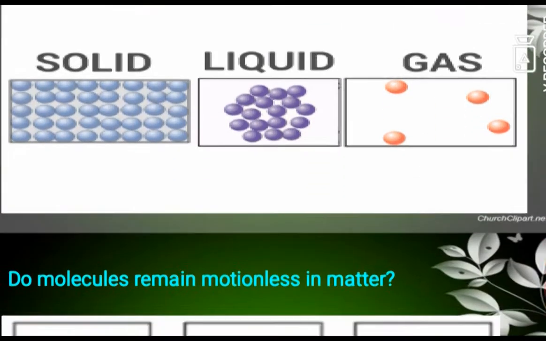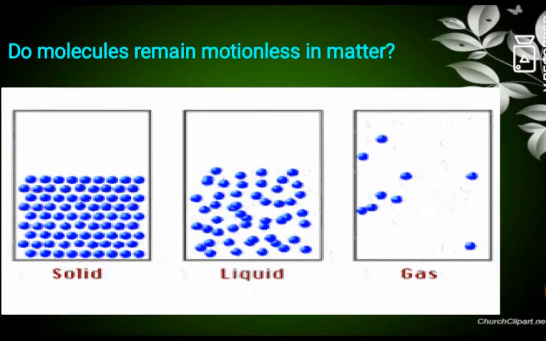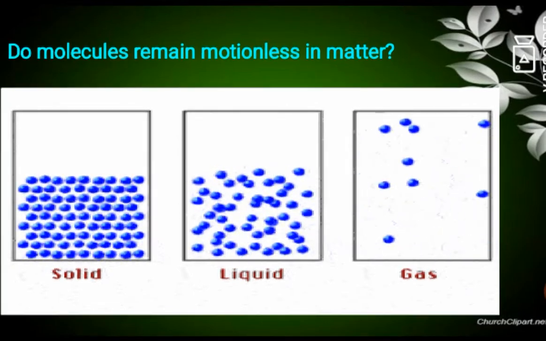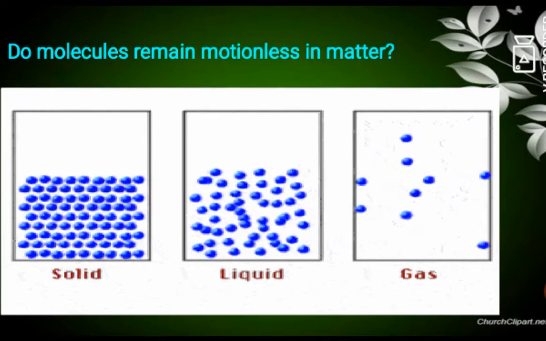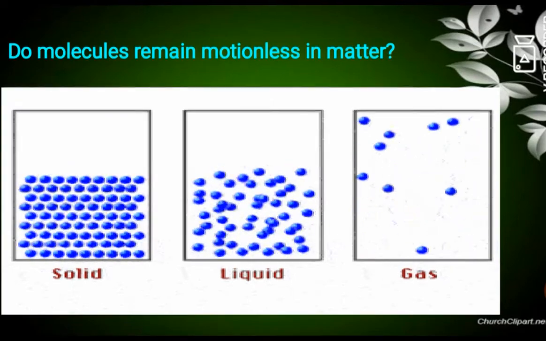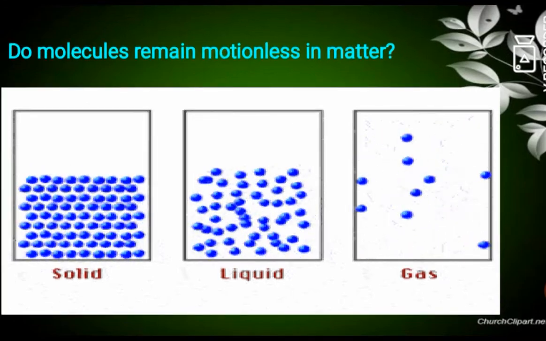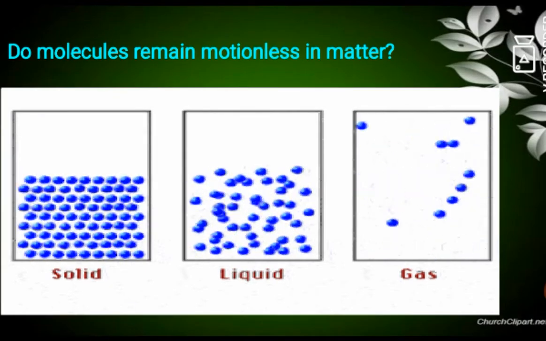The first topic we are going to learn is: do molecules remain motionless in matter? The answer is that the molecules cannot be seen through a microscope. These molecules in solid, liquid and gas cannot be seen with our naked eyes, and they are also not seen through a microscope because they are very small.